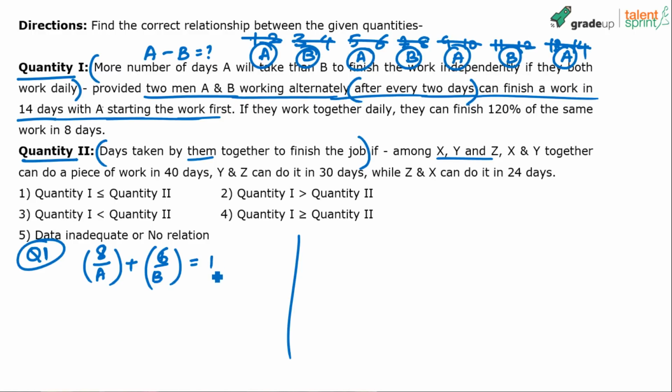The total work can be taken as 1. Unitary method. Remember the unitary method? We have discussed this in our time and work videos. You can follow that. So 8 by A plus 6 by B equals 1. That's the first equation.